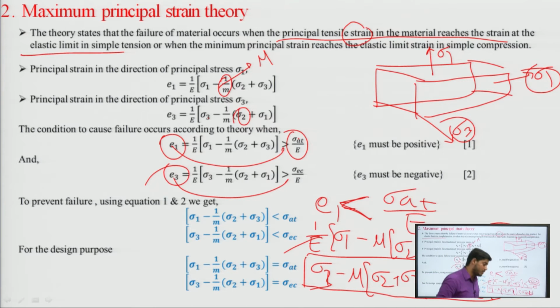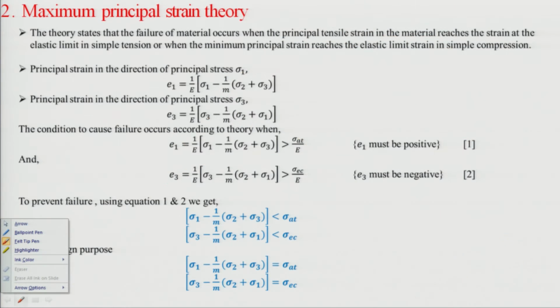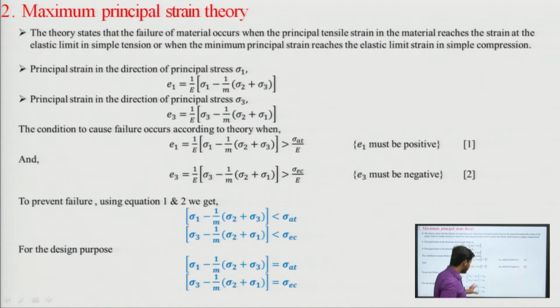And what is the condition for design purpose? When we have to design a structure, we have to equate this value. For design purpose, we have to equate this value with the amount of stresses or critical amount of stresses. From here, we should know about factor of safety.